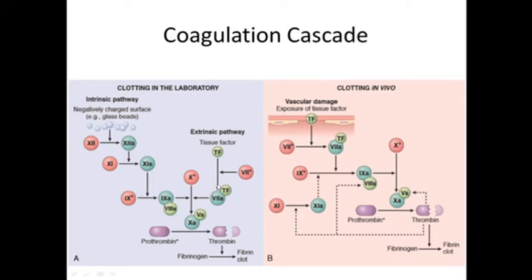Both these pathways will ultimately lead to the activation of factor 10 with the help of factor 5, and conversion of prothrombin to thrombin and fibrinogen to fibrin clot. So this is what we are assessing in the laboratory, and this is what is happening in the body.